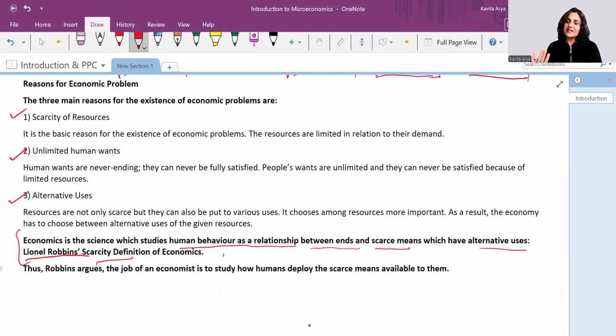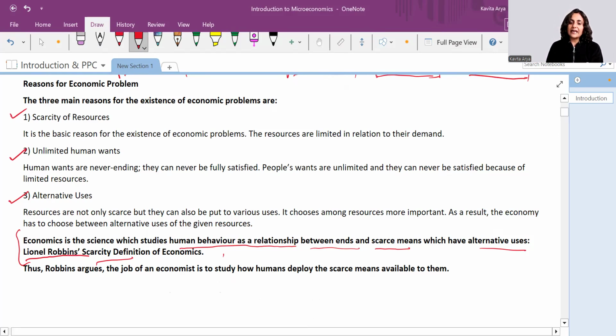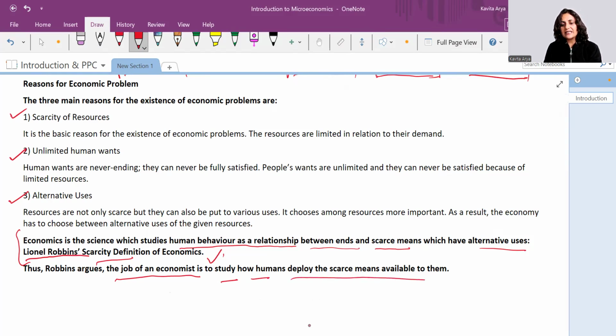We do go for some activities which are not really giving us the monetary welfare or the physical welfare. Means at times we do spend for no reasons. Right. So he gave that we have unlimited wants but limited resources. Now, how do we decide which to choose and which to not is actually economics. Right. And it was a famous statement given by him, and that's called now the scarcity definition of economics. He said the job of economist is to study how human deploys the scarce means available to him.